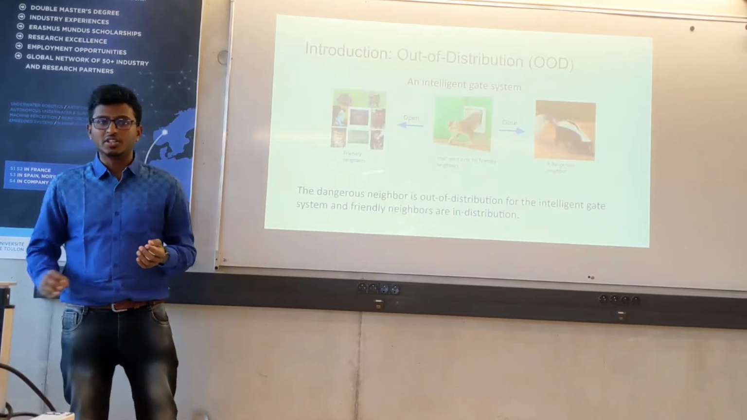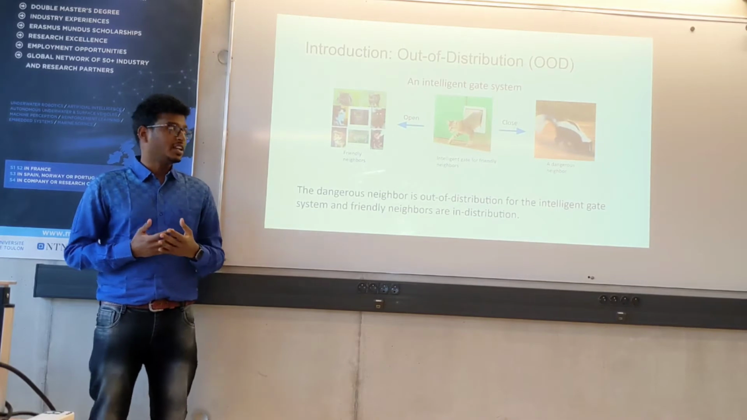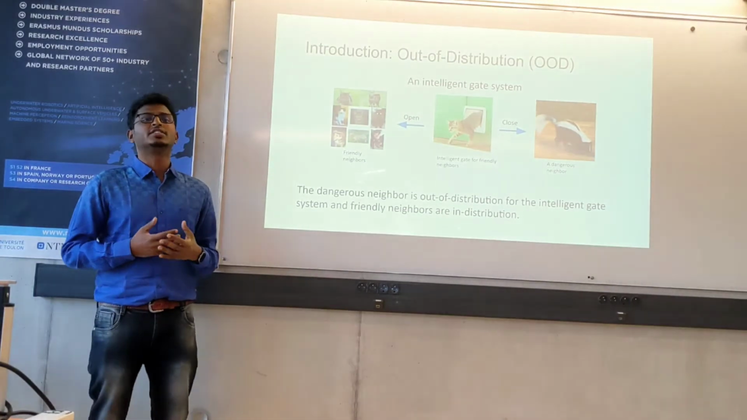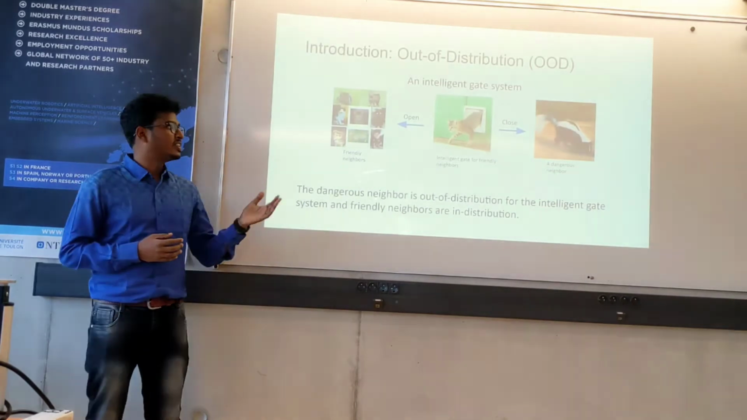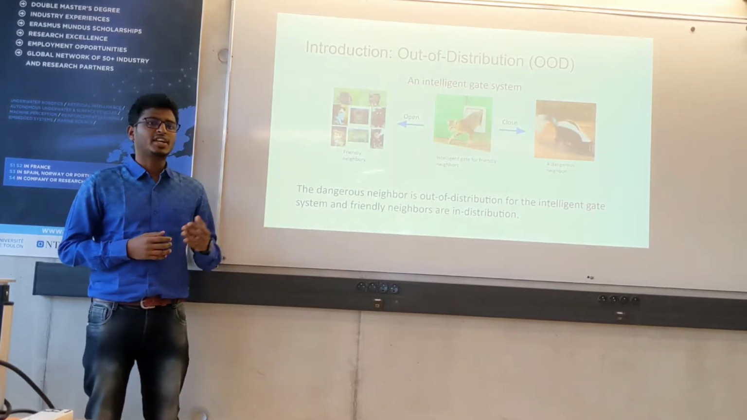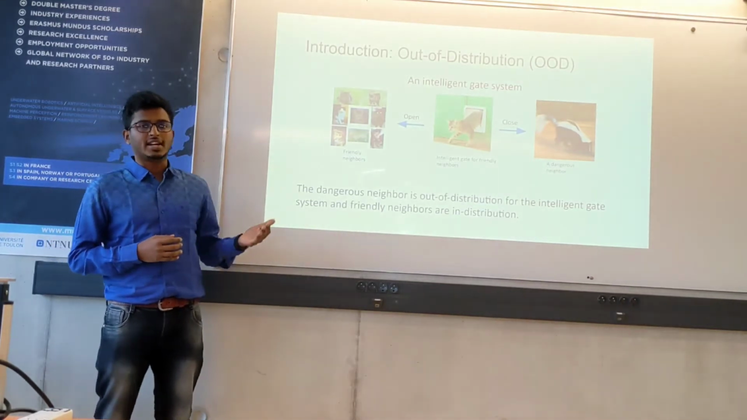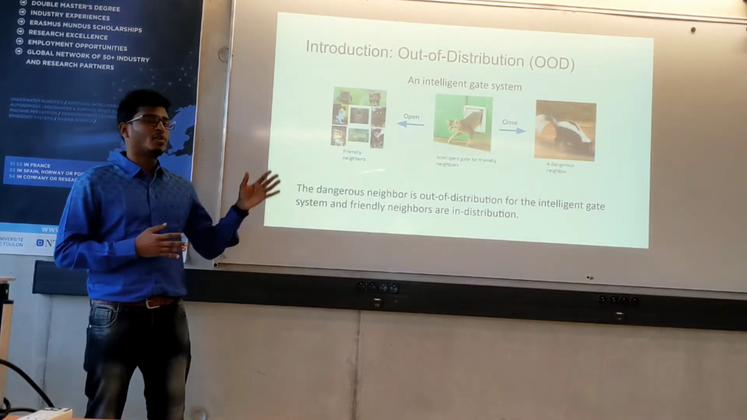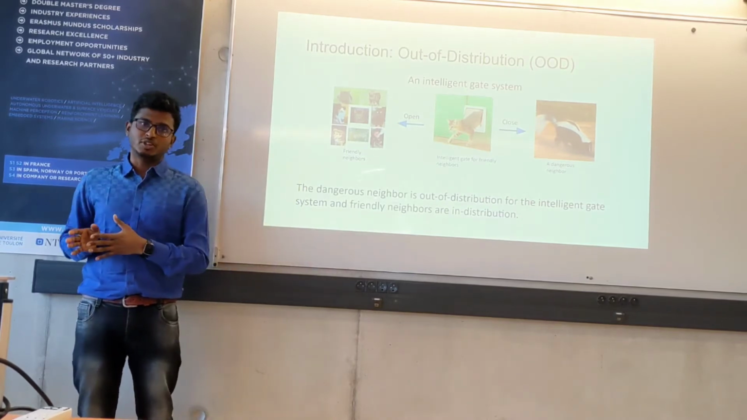So let's begin with the introduction. Out of distribution. To understand it easily, just think of an AI-based intelligent gate system which welcomes your friendly neighbors automatically and discards the dangerous neighbors. How does it do that? So it simply takes the distribution and then decides. So for this gate system, all the friendly neighbors are in distribution and the rest are out of distribution.